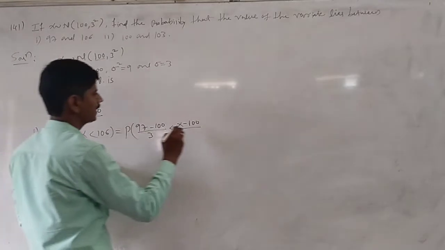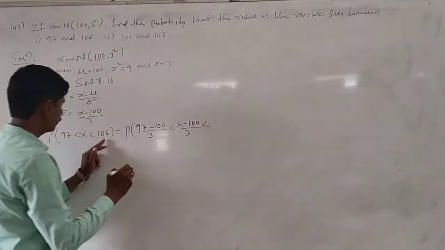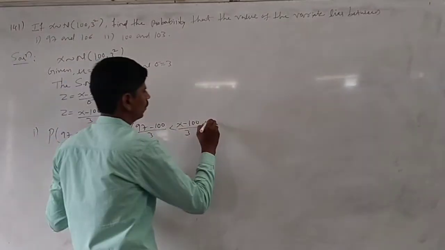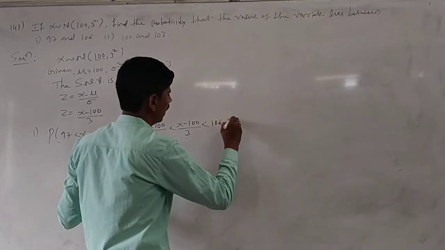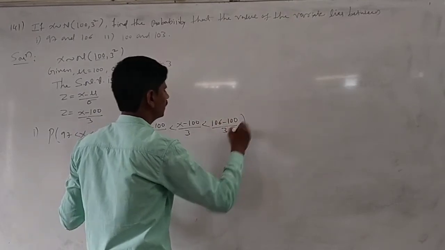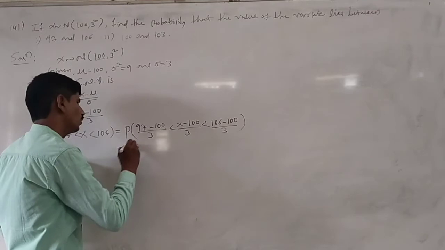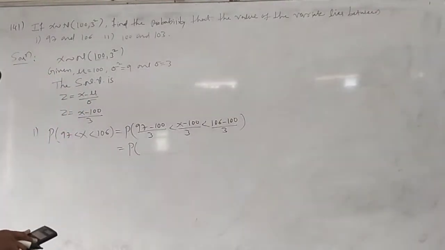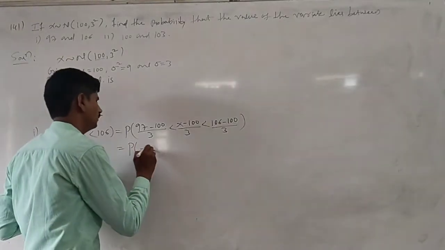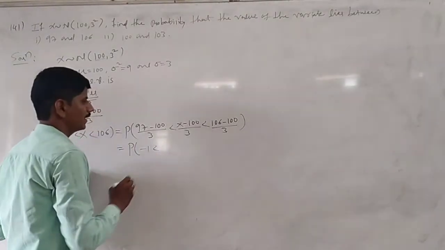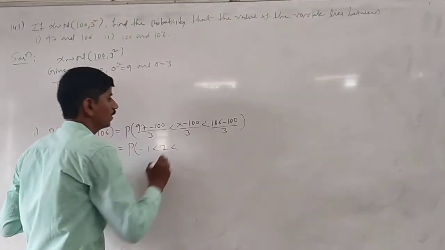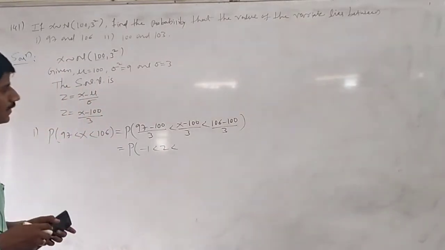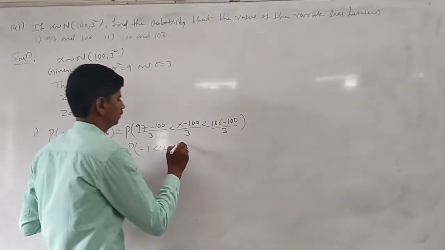Then x minus 100 over 3, and x value is 106 minus 100 divided by 3. This equals probability of 97 minus 100 is minus 3, divided by 3 is minus 1, and x minus mu over sigma is z, and 106 minus 100 is 6, divided by 3 is 2.